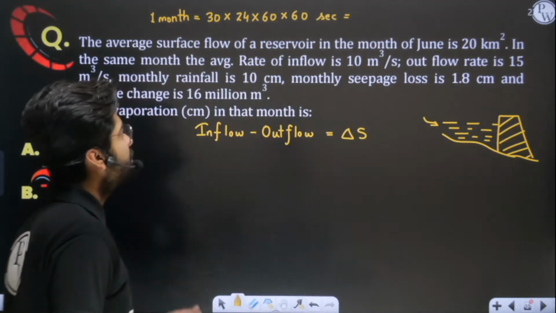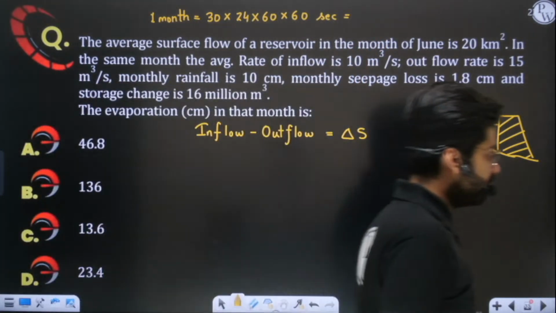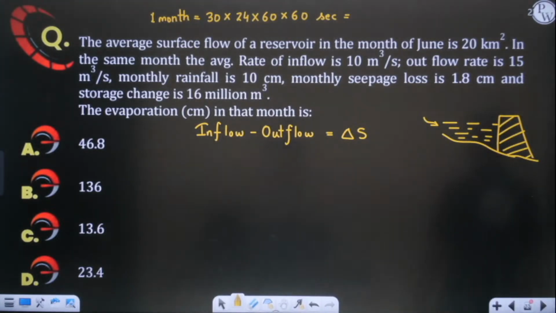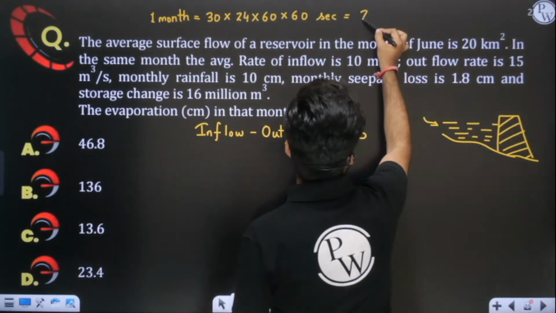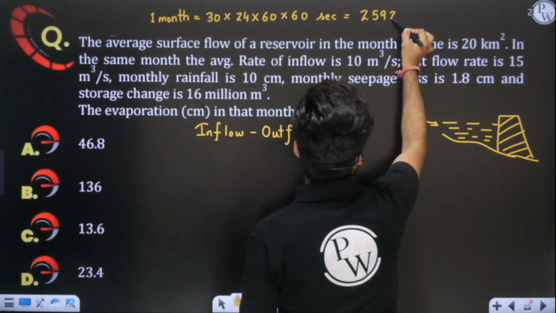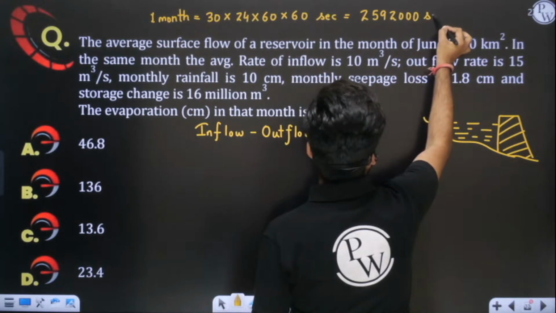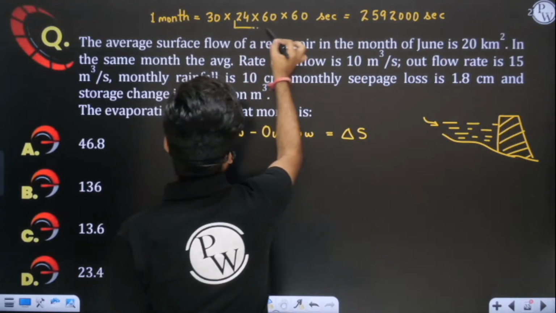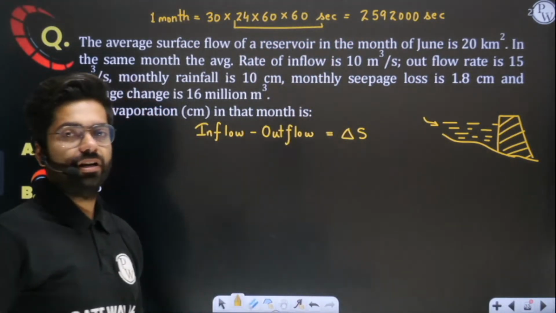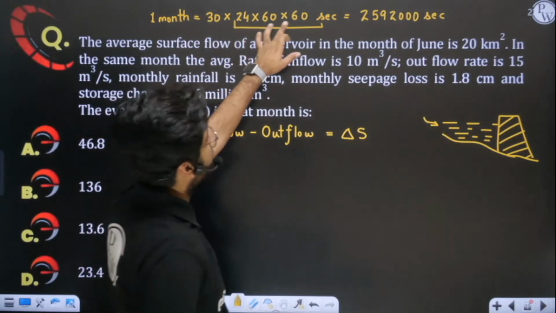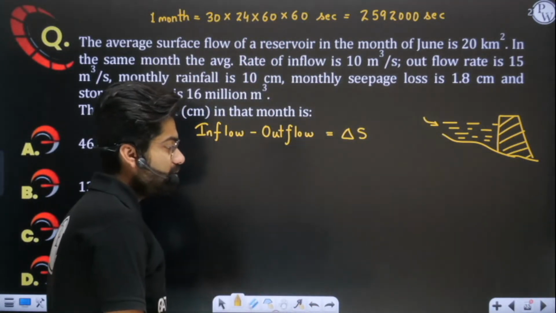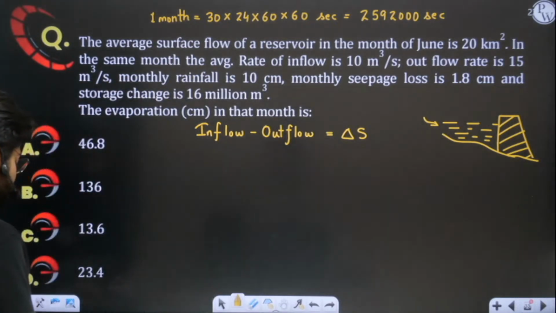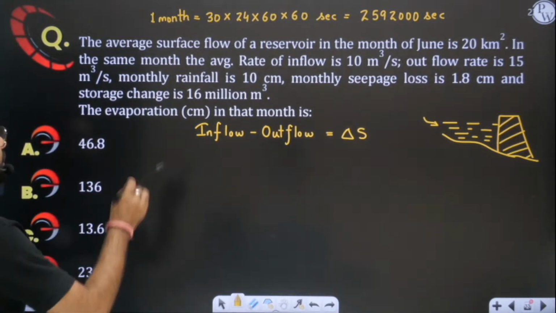If you solve it, let me solve it on the calculator. See, this is very simple. You should remember this value: 2592000. If I'm not mistaken, the answer is 2592000. You can also check. And in a single day we have 86400 seconds. 24 hours multiplied by 60 by 60 is 86400. These numbers you should remember. So I hope this is correct. In a month we have this many seconds.